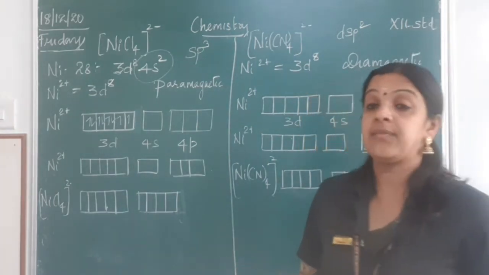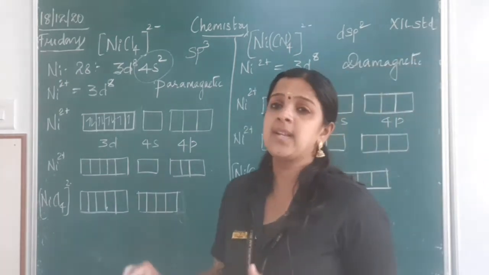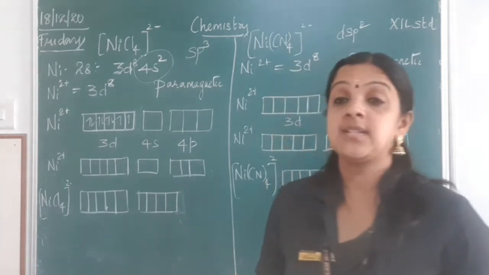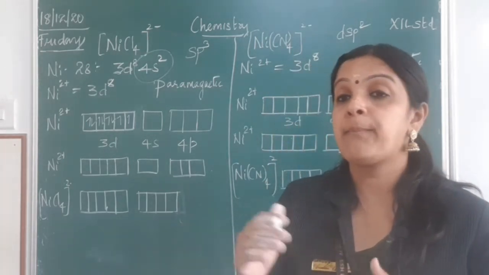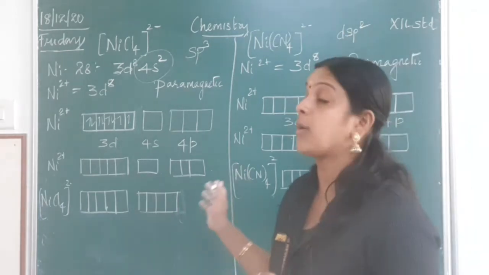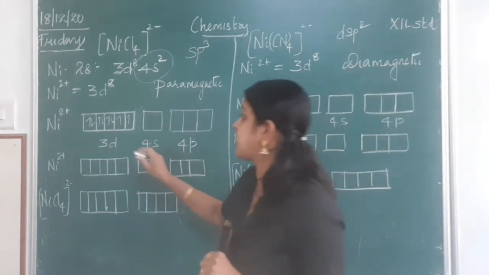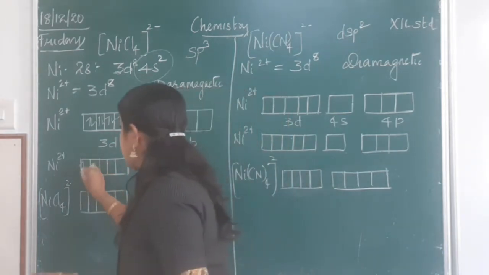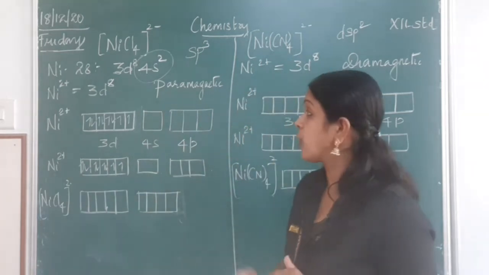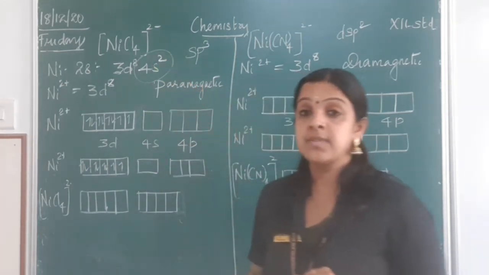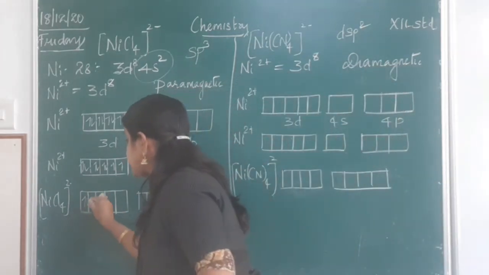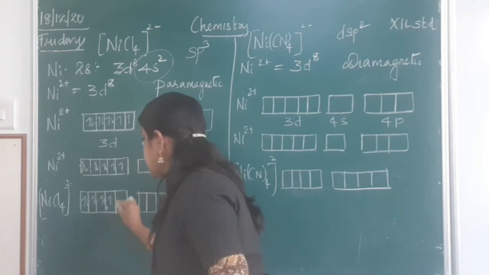But the question has very clearly given that this particular complex shows a paramagnetic nature. Being paramagnetic, we are not supposed to pair the electrons, as the presence of unpaired electrons makes this complex paramagnetic. So what am I supposed to do? These 2 electrons stay as such. There is no movement of these two electrons, but now I have 4 chlorine atoms which are sharing a pair of electrons with nickel. So here I leave this as such.